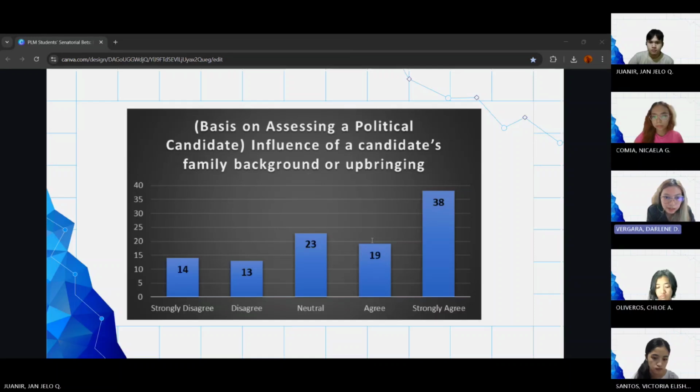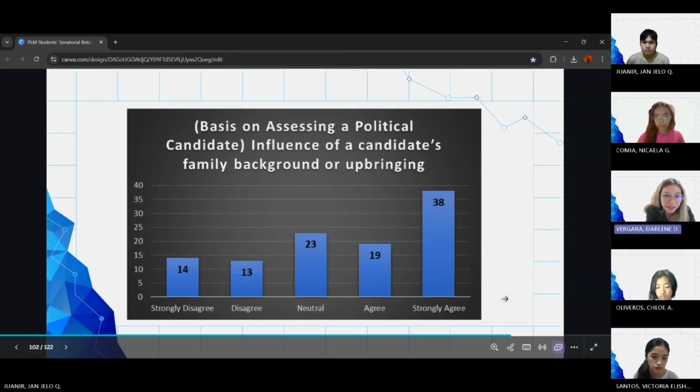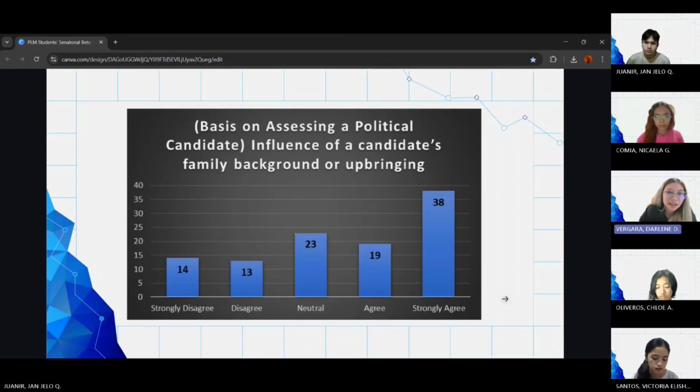19 participants agree that the influence of a candidate's family background or upbringing is one of the bases. 23 stay neutral, and then 13 disagree that the influence of a candidate's family background or upbringing is a basis.